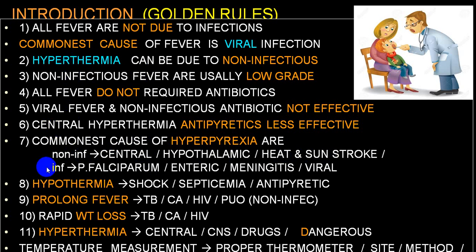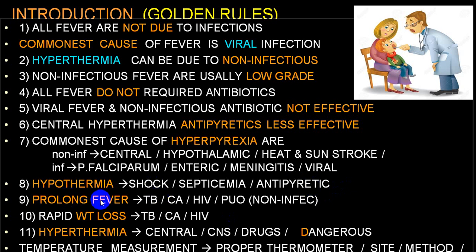But once in a while, P. falciparum, enteric fever, meningitis, some of the viral fevers can produce a severe elevation of body temperature, but that we will call hyperpyrexia. That will not be hyperthermia. Hypothermia, reduction in the body temperature, is very common in a shock stage, particularly in a septic shock. Also in a case of a severe shock like cardiogenic shock, and also over-treatment with antipyretics.